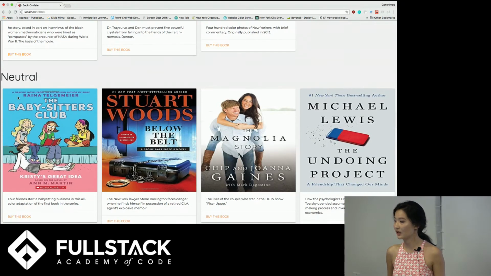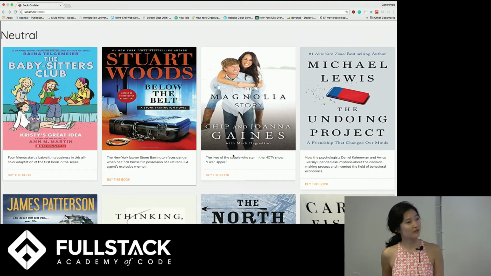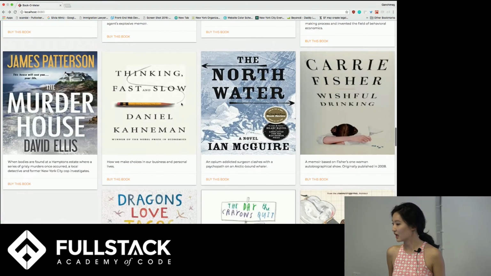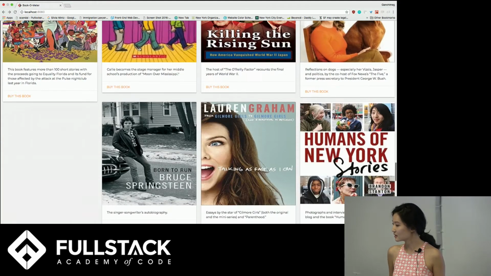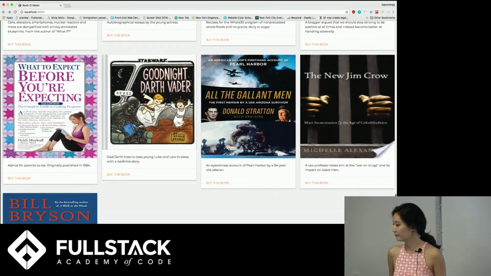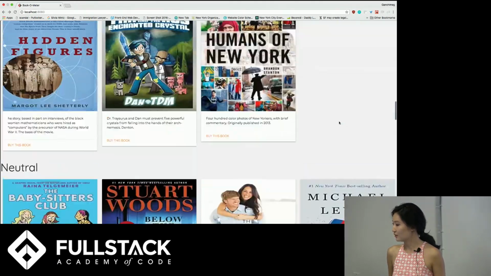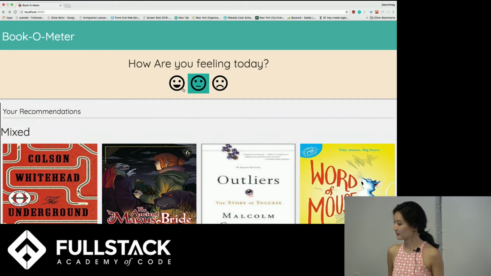Neutral meaning there was really little emotion found in the text. So, for example, this book, The Magnolia Story, is about the reality TV show, and so there's not a lot of emotion in the description, so it deemed it as neutral. And so you get a lot of books that are not as intense, I would say, like Humans of New York. It's just a collection of stories. So yes, these are the neutral books.